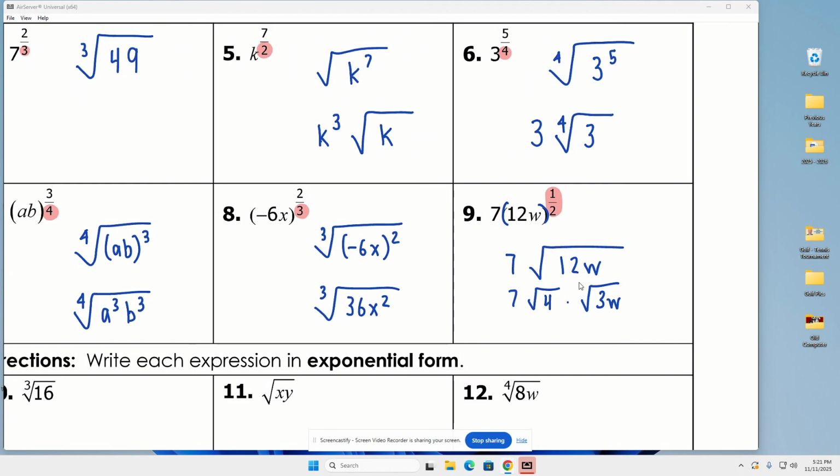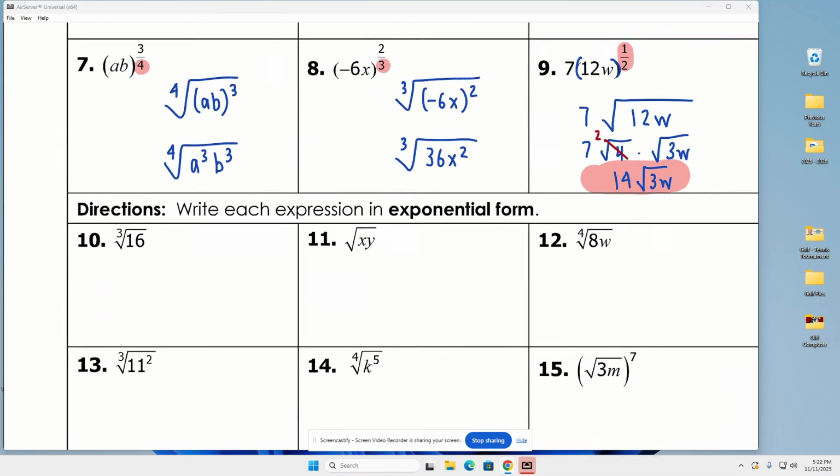Now, why would I do that? Because the square root of 4, it's a perfect square. It breaks out as a 2. So 7 times 2 is 14 times the square root of 3w. That's my answer. Okay, so that's going that direction. I highlighted that one because I just want to make sure you can see the answer. That is my final answer.